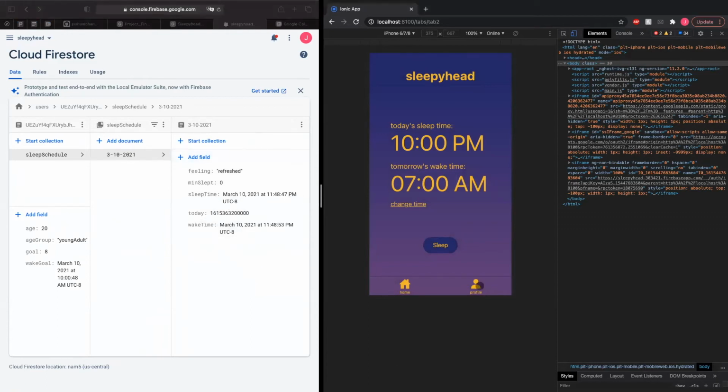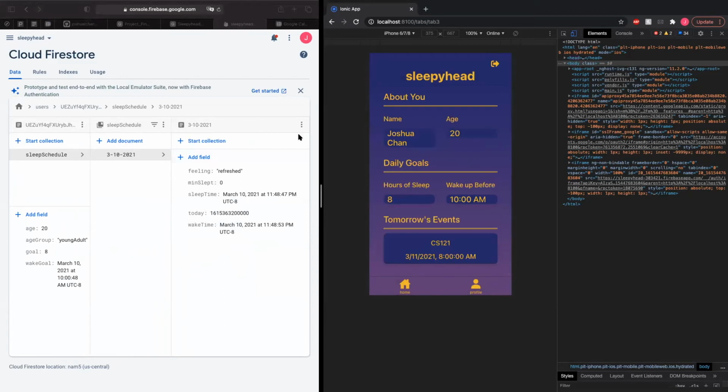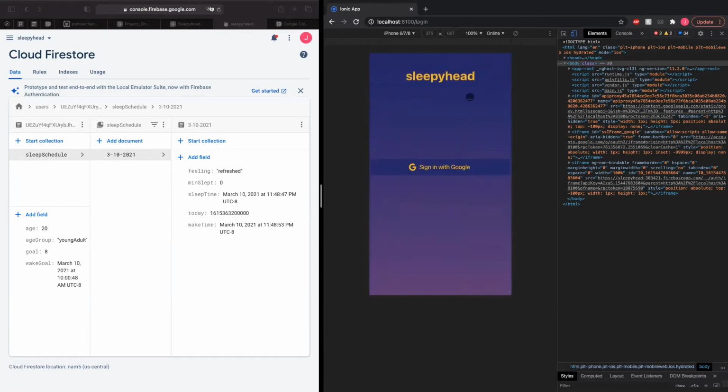Back to our app, we also created a profile page where you can see all the basic information about yourself. You can see what events you have for tomorrow. And as you can see, tomorrow I have a CS121 at 8 a.m. And we also created this log out button right here. And now I'll pass it off to Greta to go into more information about the recommender.